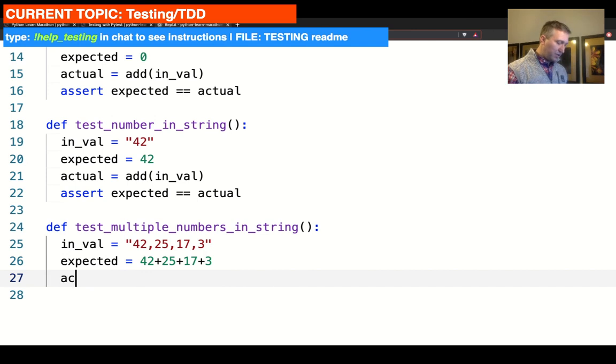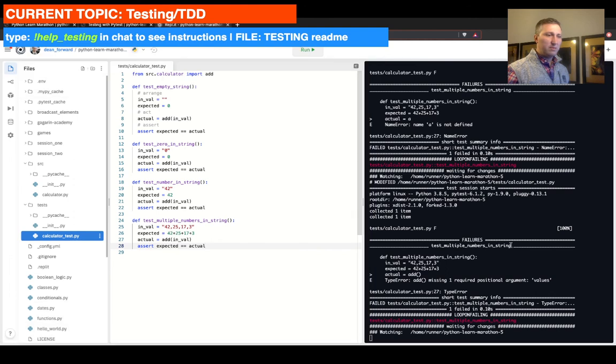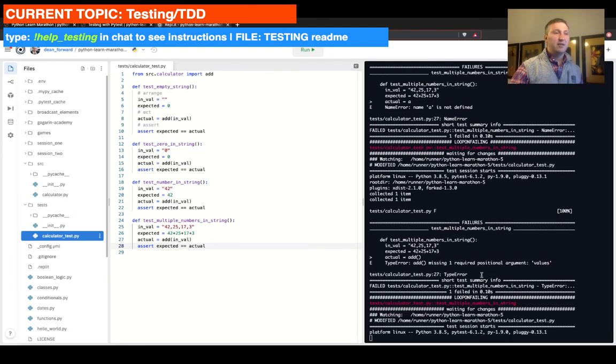And then we're going to do actual equal add inval. And then we're going to do assert expected equal to actual. Right, so that's our test. And obviously our test here is losing its mind.